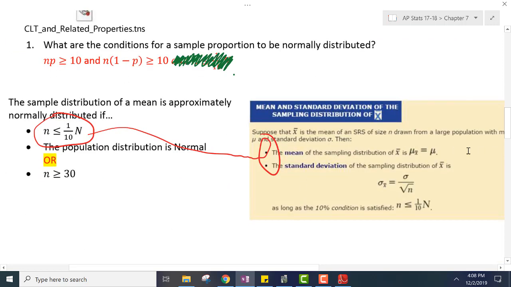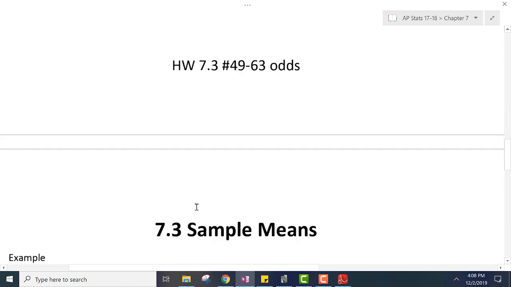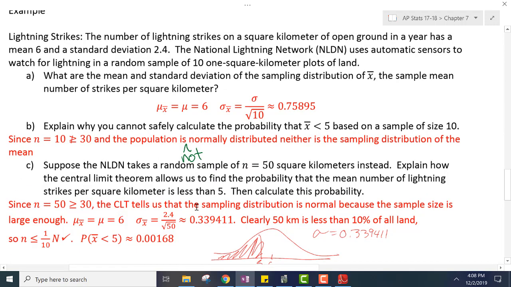To find, so our mean is going to be mu of x bar, which is just mu. So the estimated mean. Standard deviation is the standard deviation from the population divided by the square root of the sample size. So one of these has to happen for it to be normal. This first thing has to be true so we can find the mean and standard deviation. So let's tackle some problems.